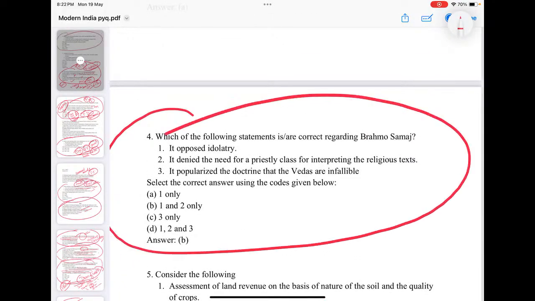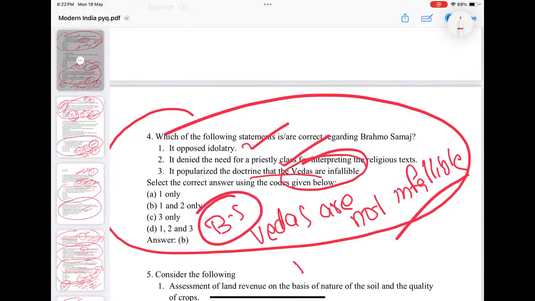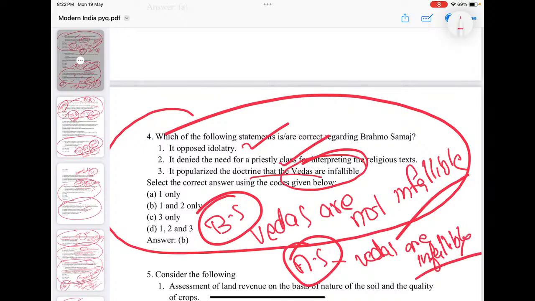Which of the following statements is correct regarding Brahma Samaj? It opposed idolatry, we know that. Denied the need for priestly class, true. It popularized the doctrine that Vedas are infallible? Vedas are not infallible. This is the idea of Brahma Samaj. But Arya Samaj believed Vedas are infallible, that nobody can question the Vedic knowledge here. Human reasoning, human rationalism shouldn't be applied to the Vedas. That is the ultimate authority.